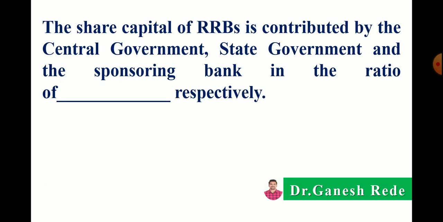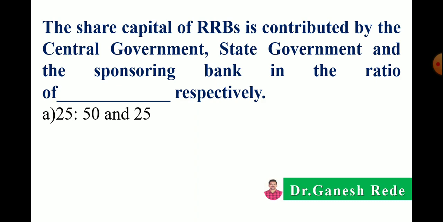Next, the share capital of RRBs. The share capital of RRBs is contributed by the central government, state government and the sponsoring bank in the ratio of dash respectively.